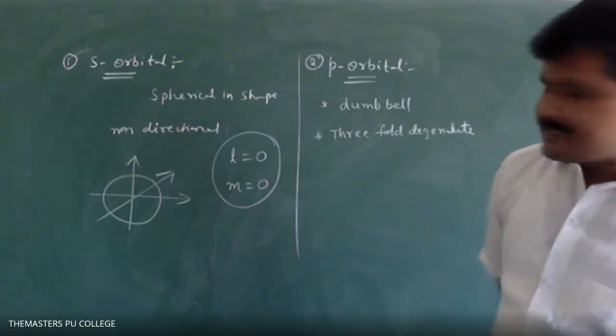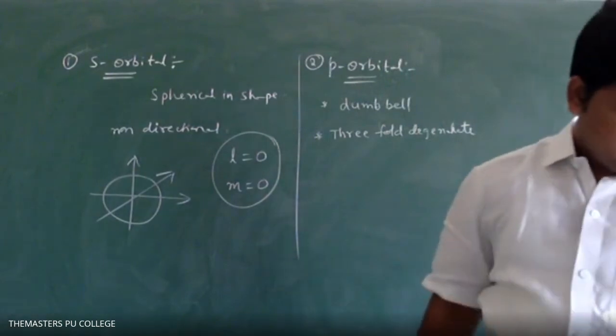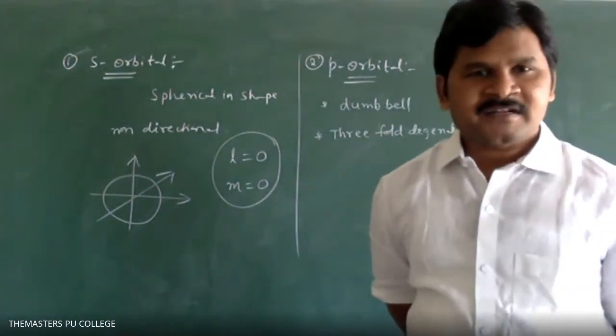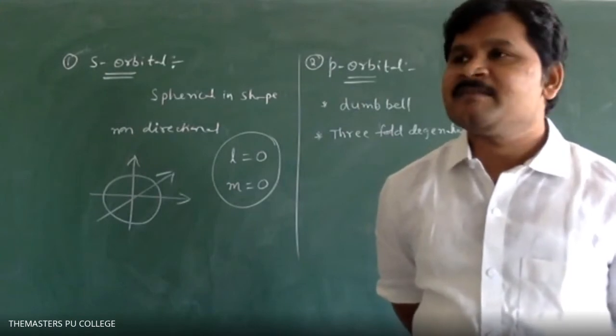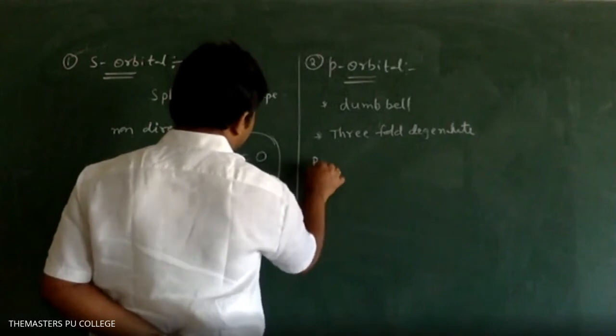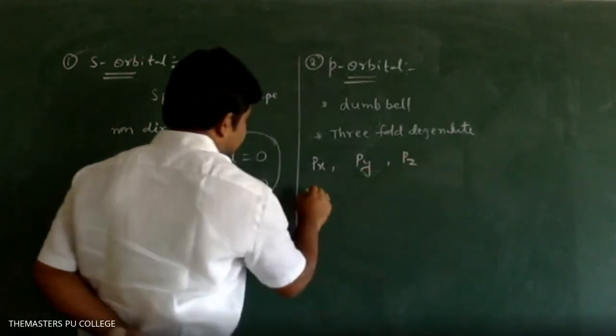Next, this p subshell or p orbital is again divided into 3 orbitals, that is px, py, and pz. So what is px?